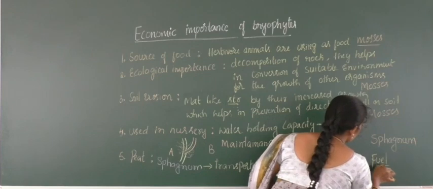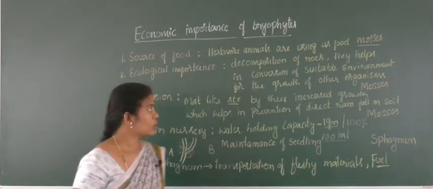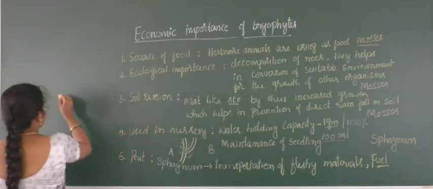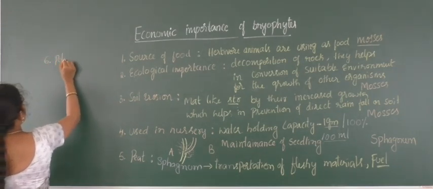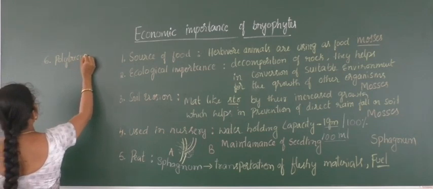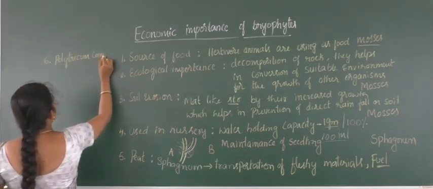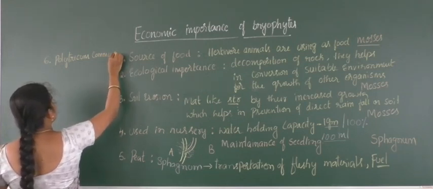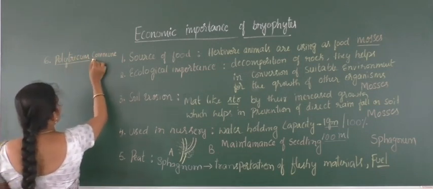They also use it as fuel. This can be used as a fuel also. And one more example, that is Polytrichum. I will write here the sixth one, Polytrichum commune. I am writing a scientific name, that's why I use very small letters, and this should be underlined separately.